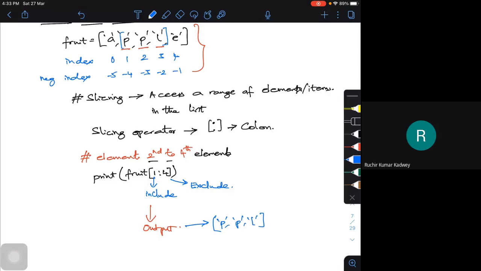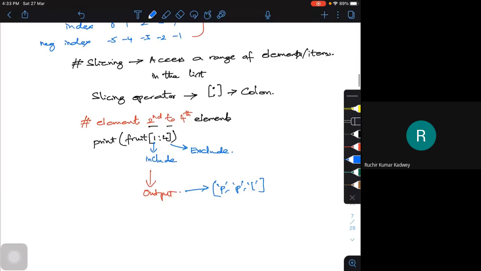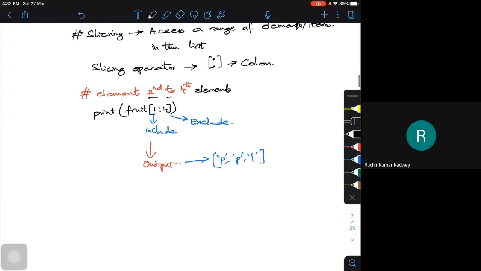Now, this is one thing. Suppose I don't want to start with 1. With the same thing, I'll use another command: print, simply from the fruit list, and I'm going to use simply a colon to 4.